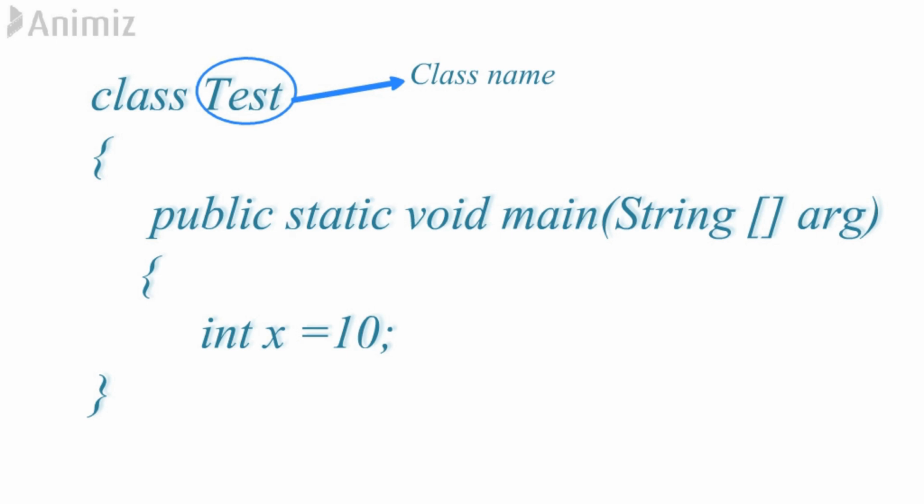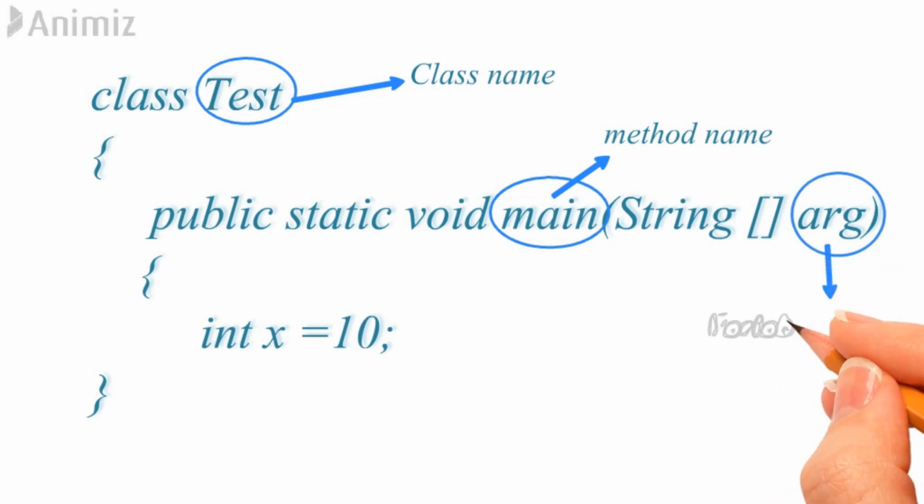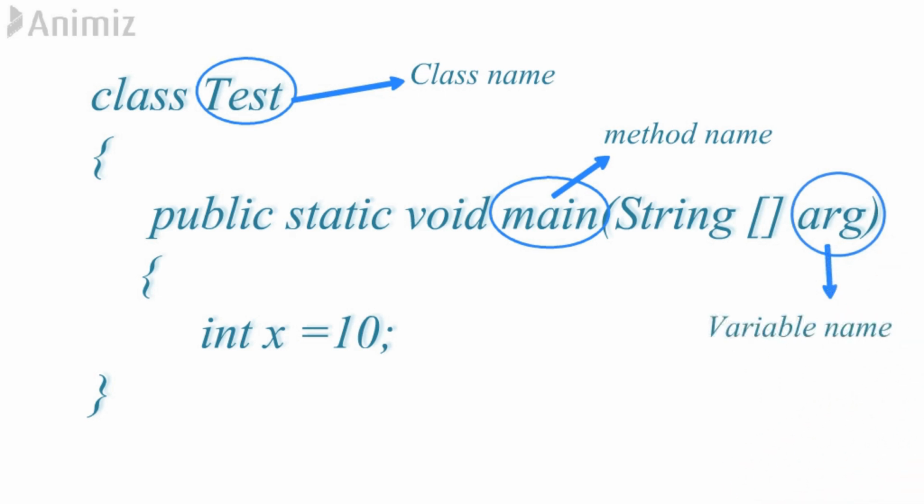The next identifier is main. Now what is main? Main is the method name, which is again an identifier. Then this args is again a variable name, which is an identifier. Then this x, this x variable, which is again an identifier.